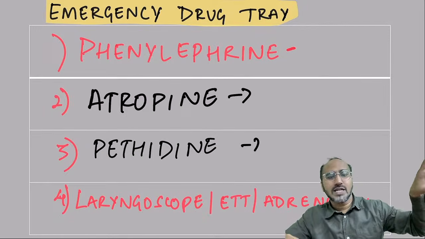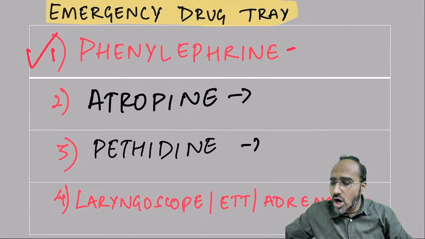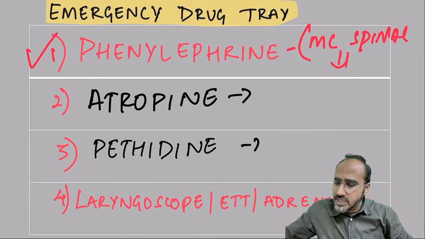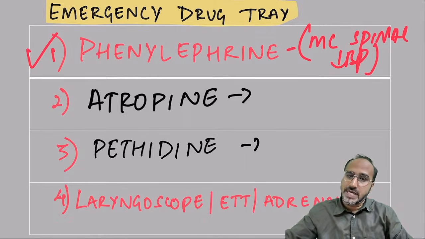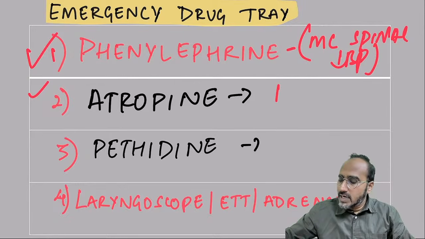In the first column of the drug tray, I keep phenylephrine. Why do I keep phenylephrine? Because the most common complication of spinal anesthesia is hypotension. Very, very important. Most common intra-op complication. The second complication that could occur is what? It is bradycardia.